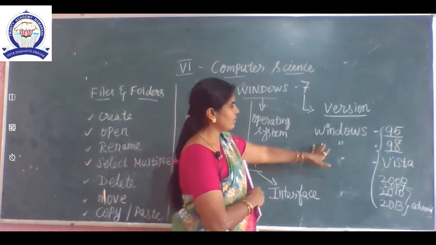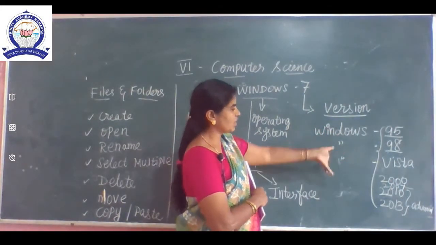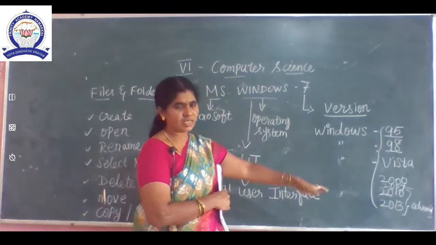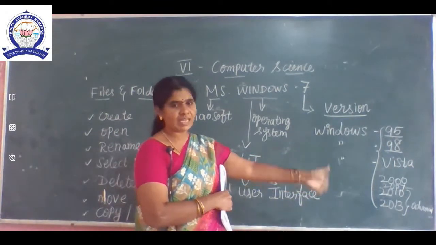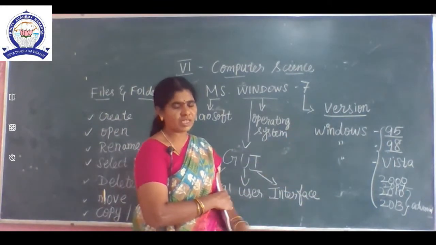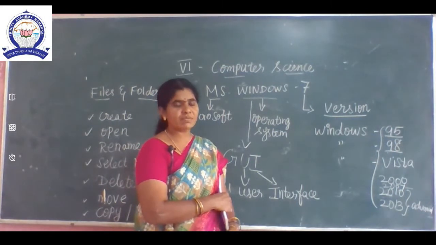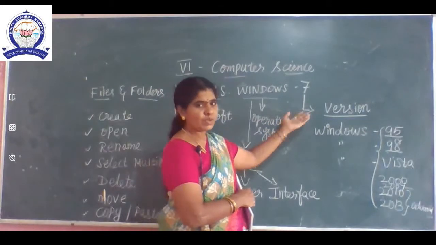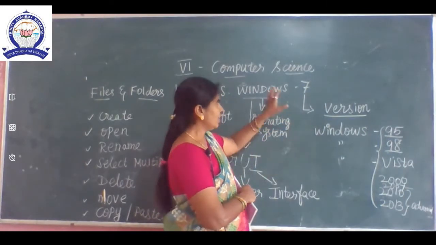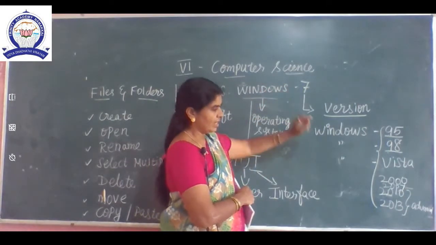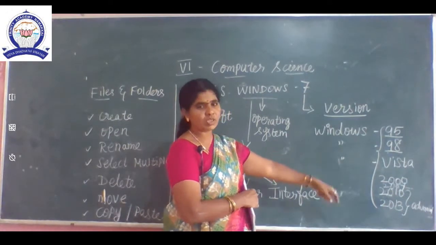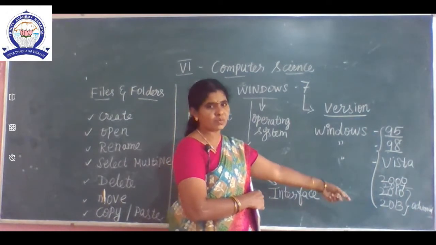Windows 95, Windows 98, Windows Vista, Windows Professional, Windows 2000, Windows 2007, 10, 13. These are called versions. Just as we say flavors in ice cream, the same way we say versions in computers. Okay, our book is based on Windows 7, and 2010 and 2013 are the advanced versions.